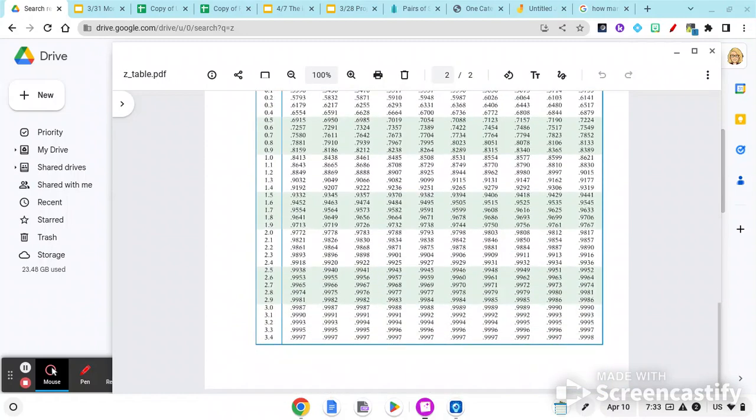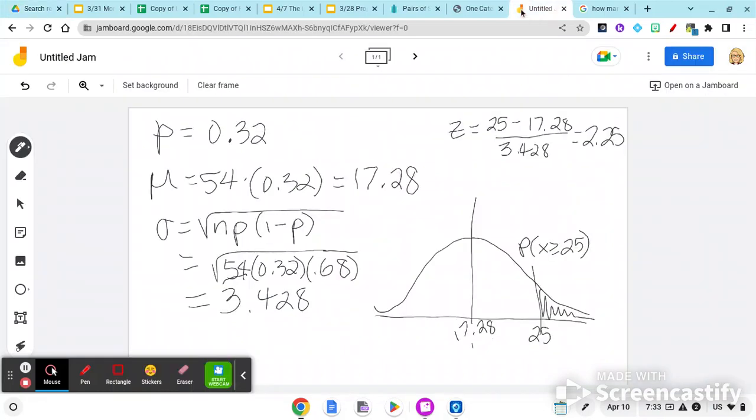So I can see that, let's see, 2.2, and then 0.05, gives 0.9878. So the probability of x being less than 25 is 0.9878. Remember that table A always gives you the probability of less than.